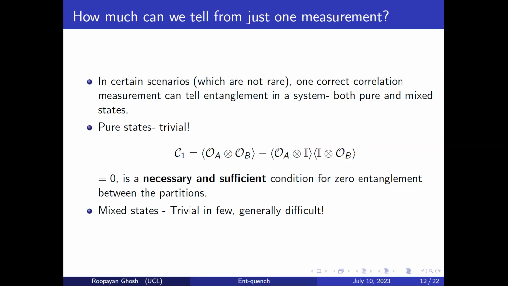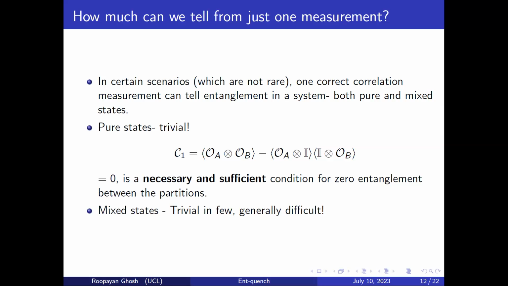So in certain scenarios, it's not rare. If you measure the correct correlation function, it can tell you about entanglement for both pure and mixed states. But the point is, the pure state case is not really relevant for entanglement detection, because it's quite trivial to detect entanglement for pure states.